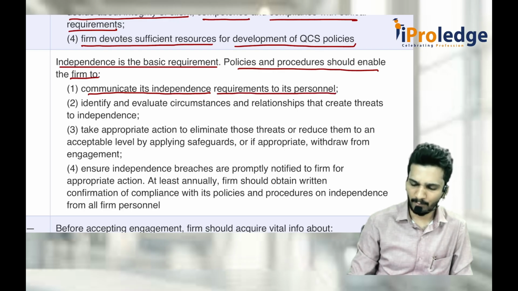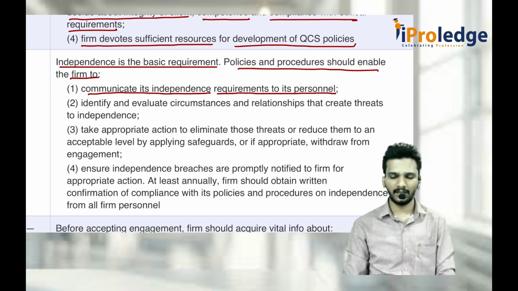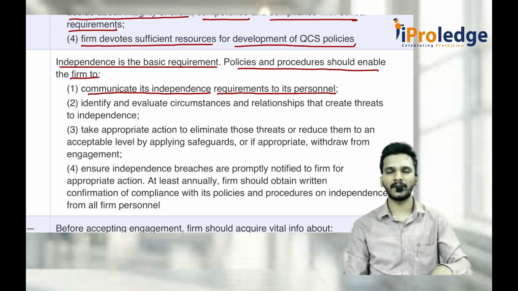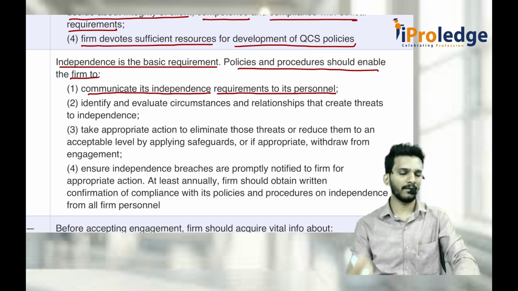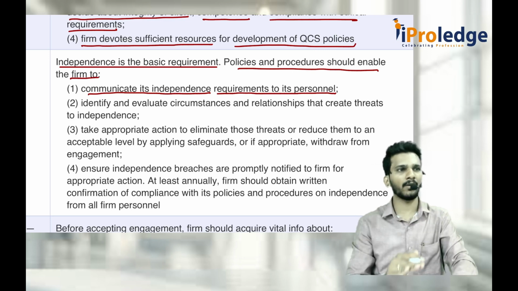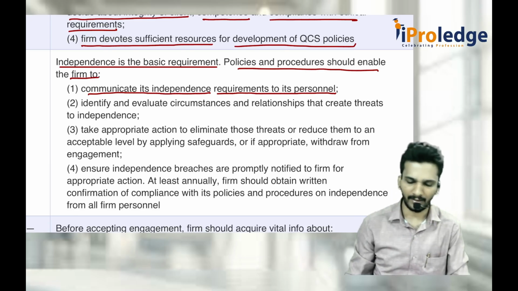See, every firm should have such policies and such communication policies stating that the moment you see a person, he is independent from the entity. Consider some 10 partners are there, and one partner is being appointed as auditor of one company. The moment he is appointed, it means the firm has already complied with all the ethical requirements, and only then is he appointed as an auditor. That policy should be there.